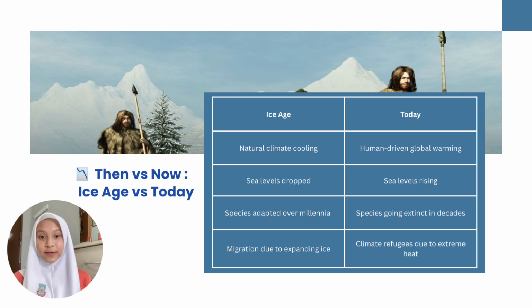Let's compare the Ice Age to today's climate crisis. Firstly, in the Ice Age, the Earth cooled naturally, but today, global warming is mainly driven by human activities. Secondly, during the Ice Age, sea levels dropped because water was locked in ice sheets, but today, sea levels are rising as glaciers melt. Thirdly, in the Ice Age, species had thousands of years to adapt to changes, but today, species are going extinct in just decades. And lastly, in the past, humans migrated because of expanding ice, but now we face climate refugees who are forced to move due to extreme heat and disaster.